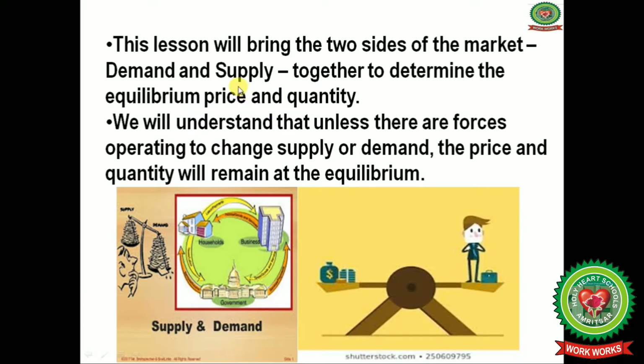In this chapter we will discuss the two sides of the market, demand and supply, together to determine the equilibrium price and quantity. We will understand that unless there are forces operating to change supply or demand, the price and the quantity will remain at equilibrium.